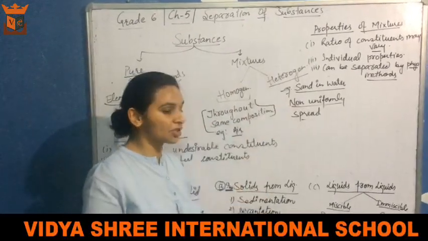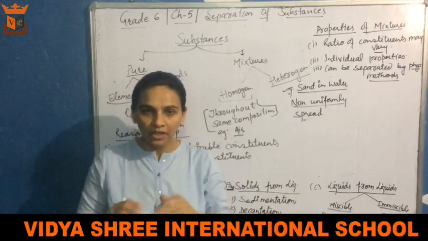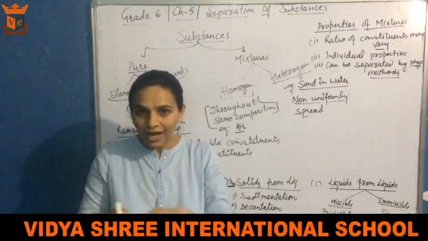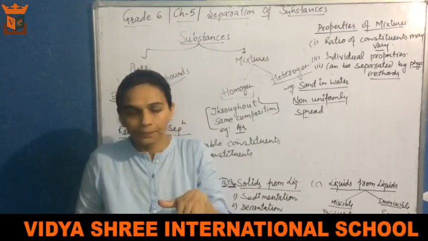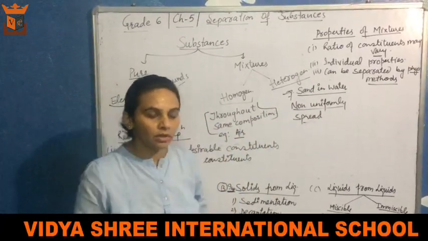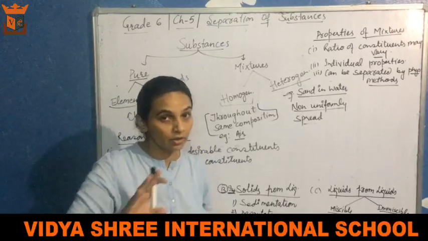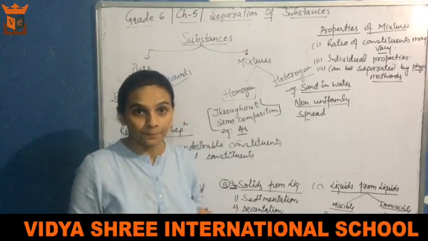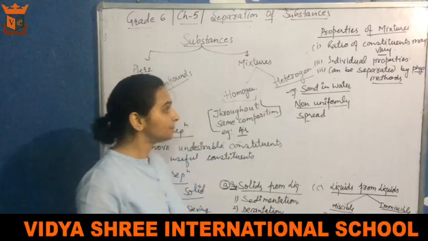Then heterogeneous mixture. Heterogeneous mixture is what? In which the substances are not evenly spread. For example, sand in water. If you mix some sand in water, it will not be mixed completely. Fine. So this is a heterogeneous mixture.